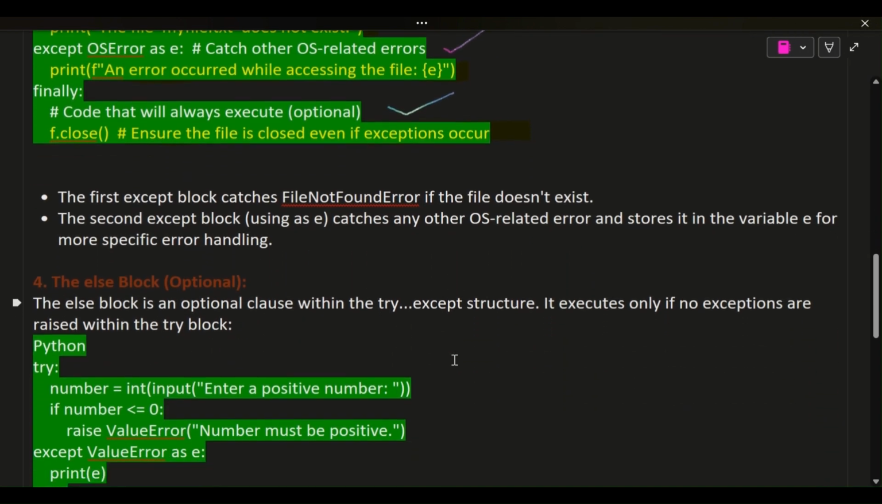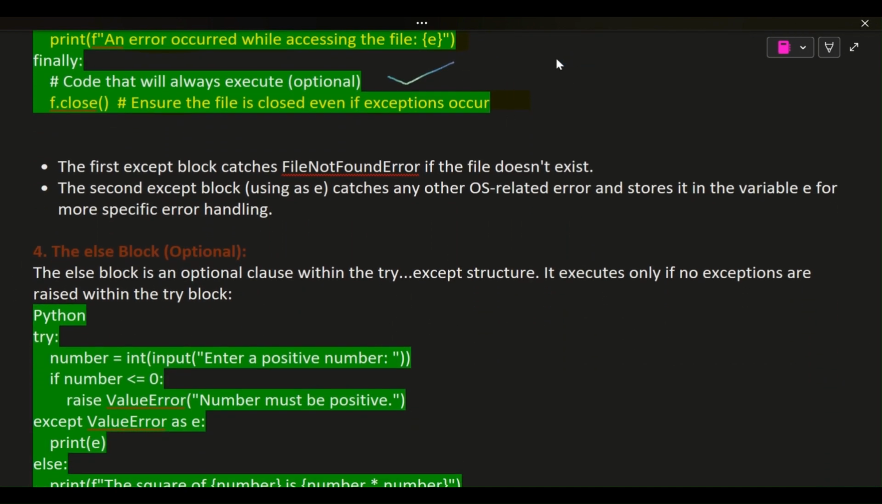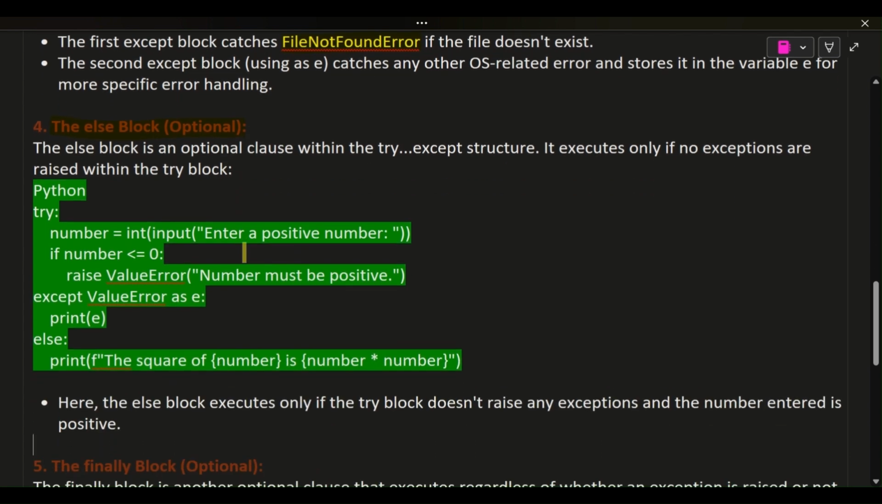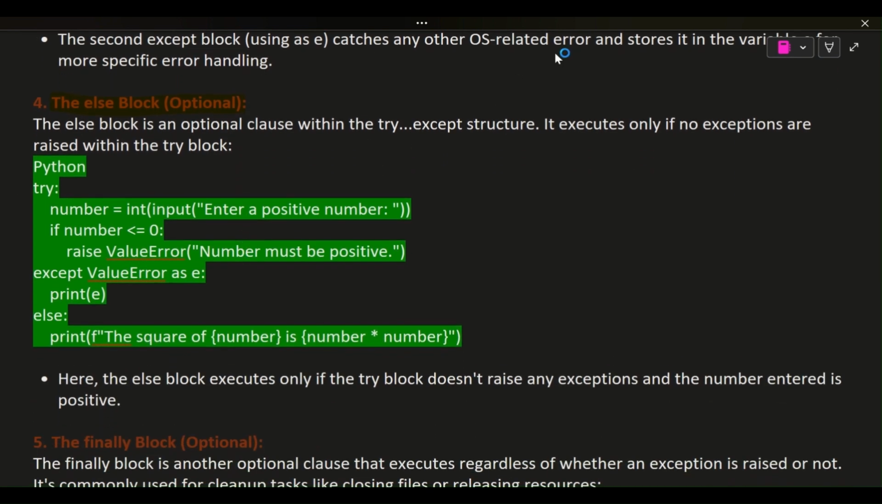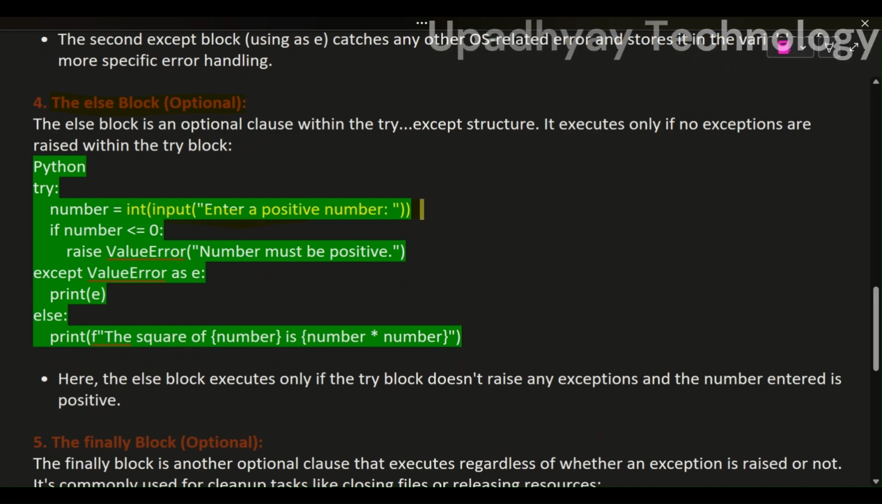The second except block, using as e, catches any other OS-related error and stores it in the variable e for more specific error handling. 4. The else block, optional. The else block is an optional clause within the try, except structure. It executes only if no exceptions are raised within the try block.